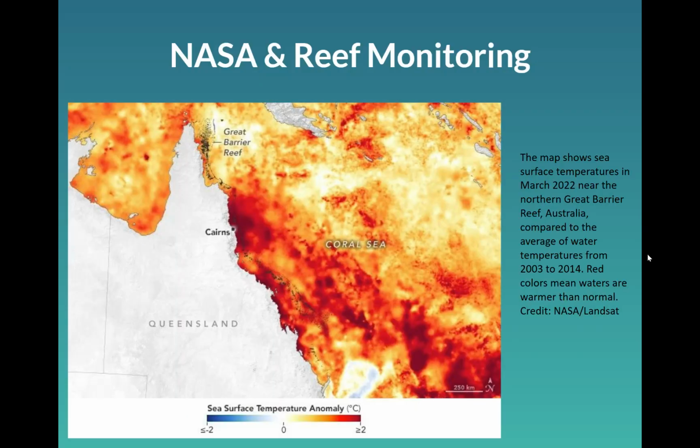Here's just one of the maps from NASA showing sea surface temperatures in 2022 around the Great Barrier Reef. And anything in red is about 2 degrees higher temperature than normal. So you can see there's a lot of red here. There's some yellow and orange that's still higher than normal. Anything in blue would be lower than normal. So the only area I see that's blue is right down here. So obviously warmer means that those areas of corals are in danger of bleaching.